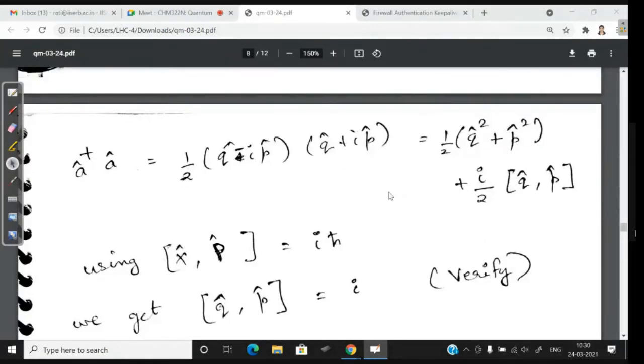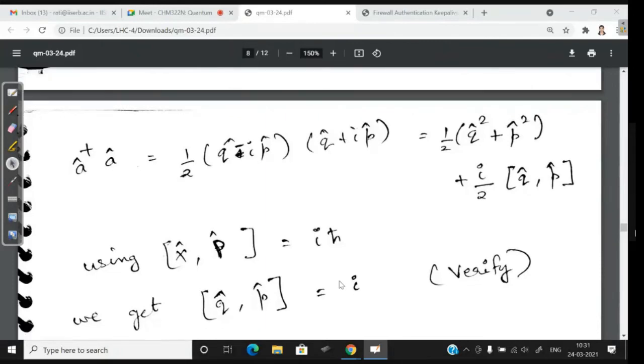So now obviously Q and P, you have to use. Q and P is just X and P written in a different way, right? So the commutator of X and P is what? I H cross. Okay, so for Q and P, we will get I. The commutator of Q and P, this you can work out yourself. This you will get I.